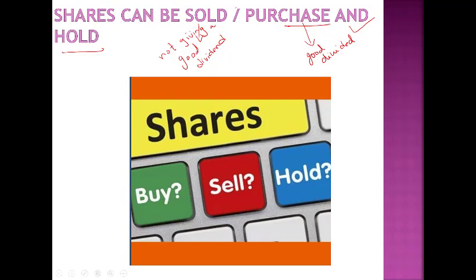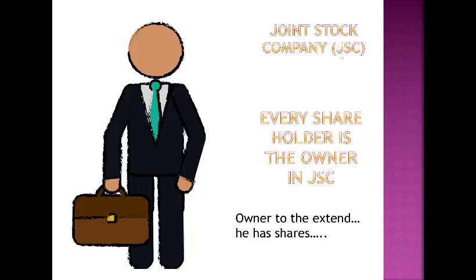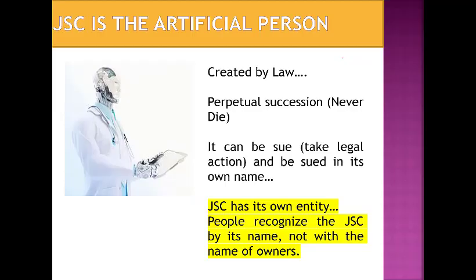And a joint stock company is an artificial person. We say a joint stock company is an artificial person because it is a legal entity. What do we mean by legal entity? A joint stock company is created by law. It has a perpetual succession. Created by law means there is a specific procedure, rules and regulations to create a joint stock company. It is a very rigid procedure, with steps we have to follow to create a joint stock company.